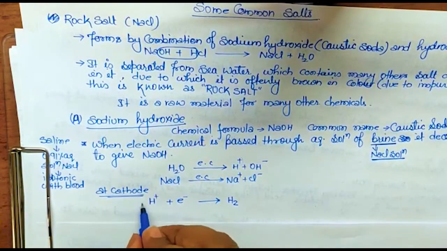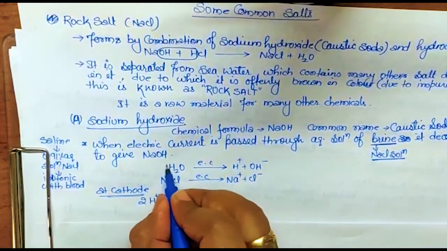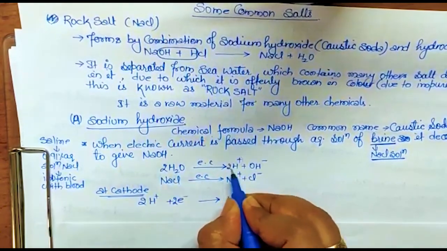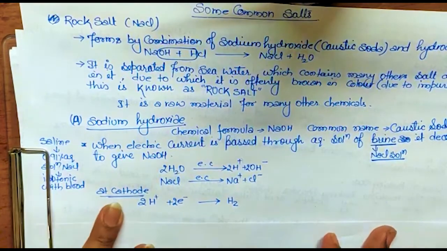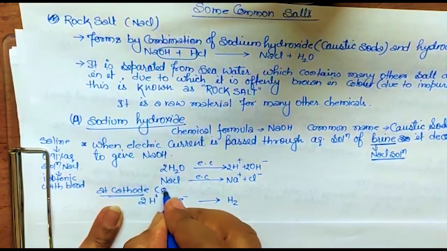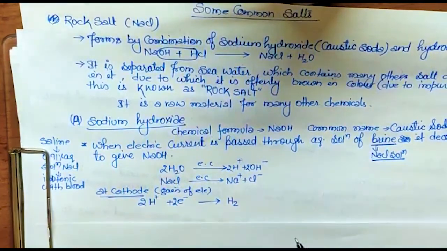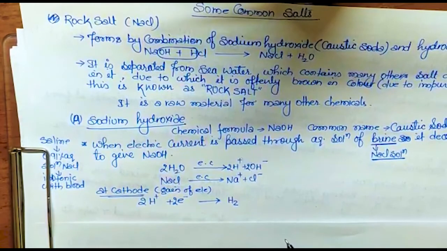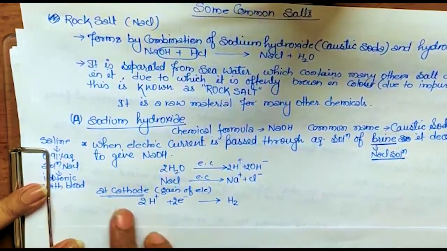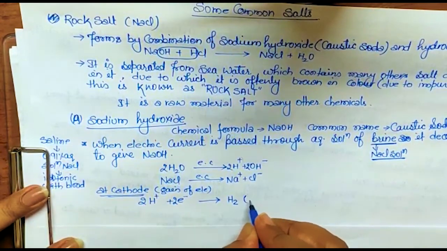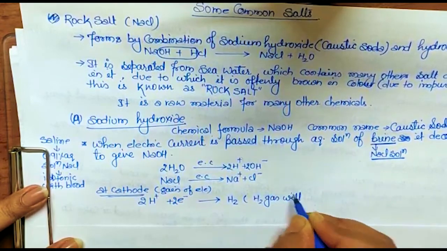So what will we do to balance it? We'll do 2 and 2 over here. Any doubt? Similarly 2 and 2, so that it will be balanced. कैथोड पर क्या होगा? गेन ऑफ इलेक्ट्रॉन. And who will gain the electron? Those who have already lost, जिसके पास इलेक्ट्रॉन की कमी है, isn't it? So at cathode hydrogen gas will liberate.